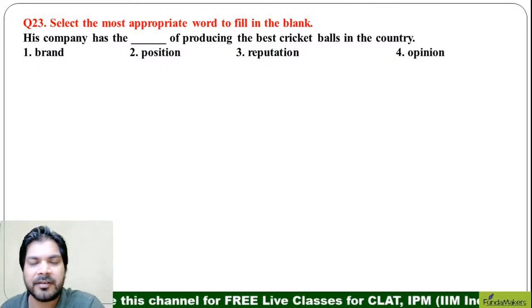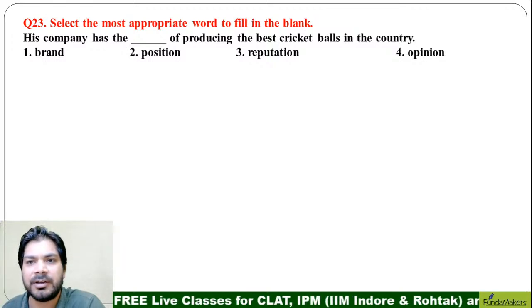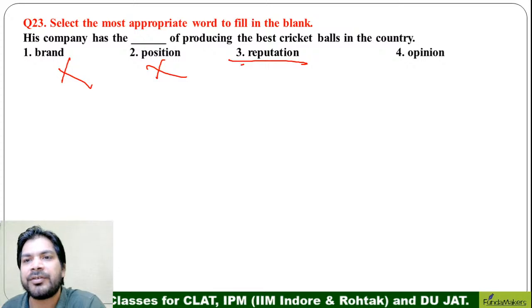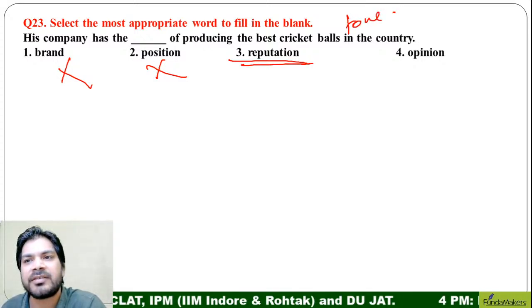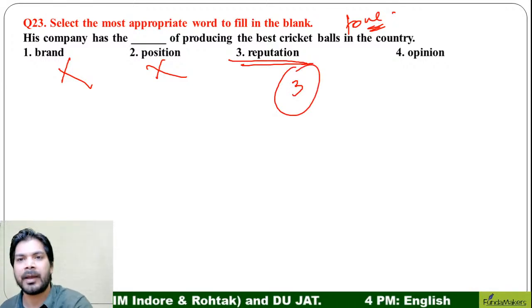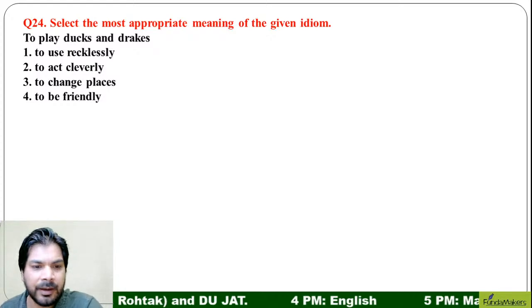Question number 23, ladies and gentlemen. Select the most appropriate word to fill in the blank. "His company has the dash of producing the best cricket bats in the country." So brand, no, position, no, reputation obviously can be used because it fits the tone of the statement. So the correct answer should be third. All right, very good. I'm very happy people are answering the questions.